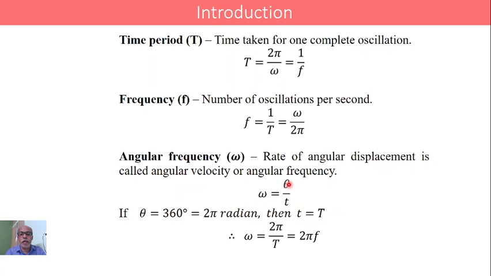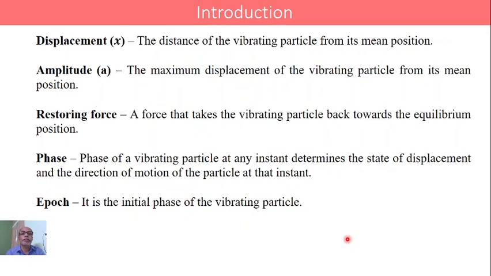If theta is equal to 360 degrees, or 2 pi radian, then small t will become equal to capital T. 360 degrees or 2 pi radian is nothing but one complete oscillation, and for one complete oscillation the time taken will be equal to the period. Therefore omega equals theta by t becomes 2 pi by capital T, which is equal to 2 pi f. Omega equals 2 pi f.